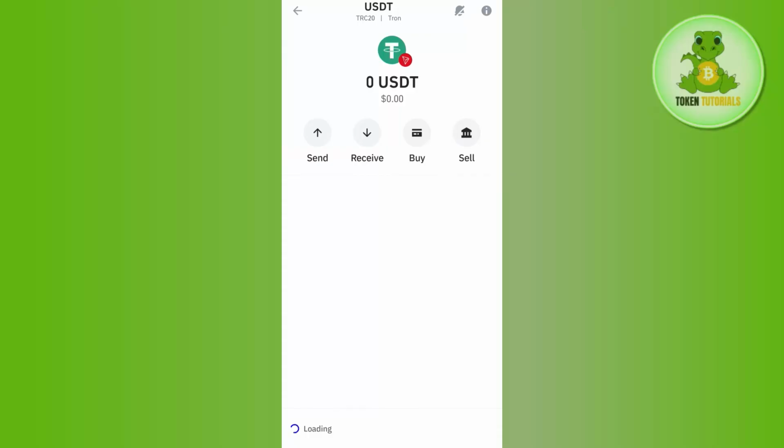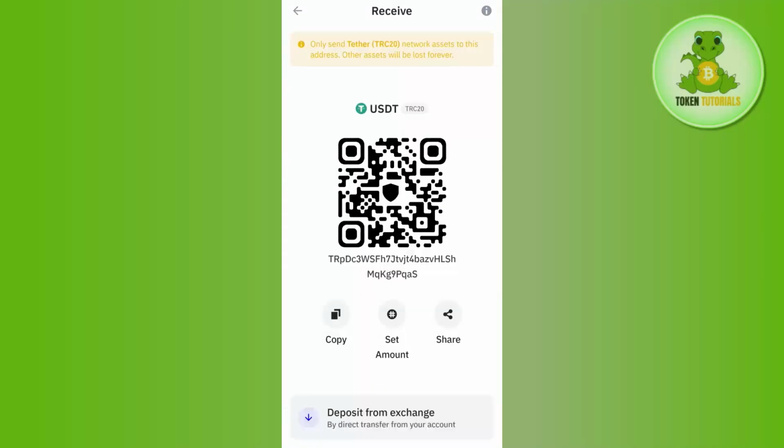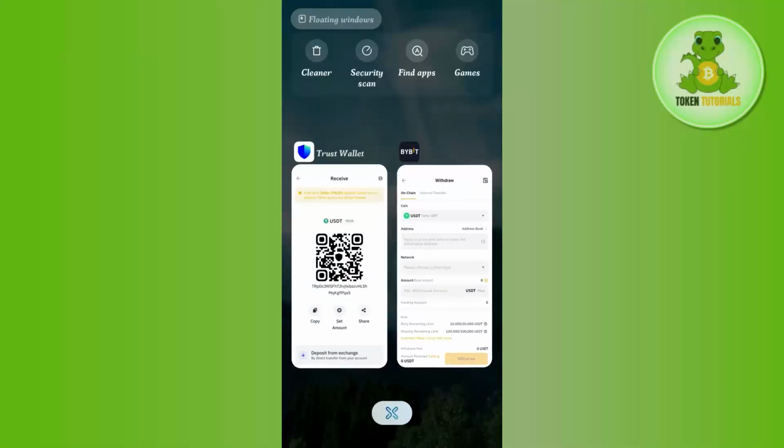For this video, I'm going to select Tron. Then you need to tap on the receive button over here and it will show you the QR code as well as the deposit address. So you need to copy this deposit address from here.